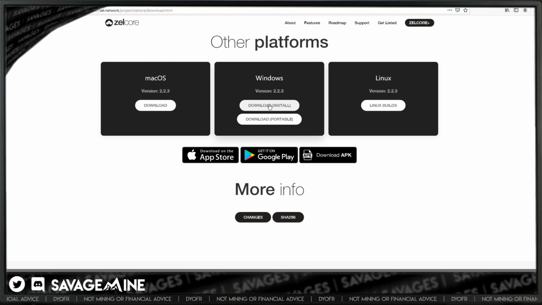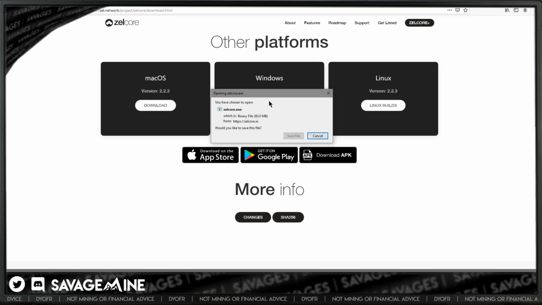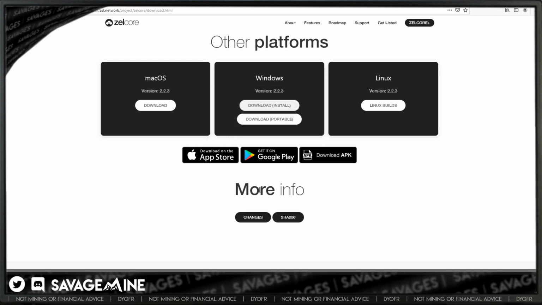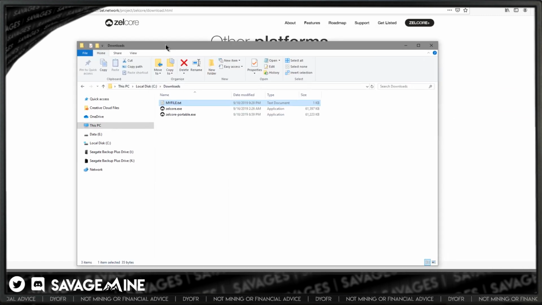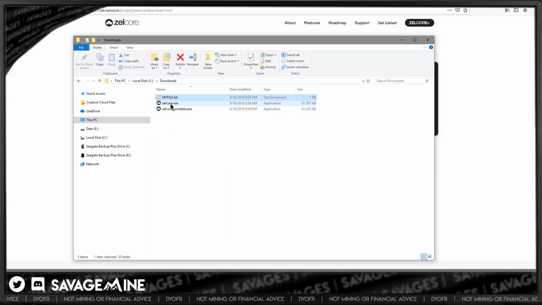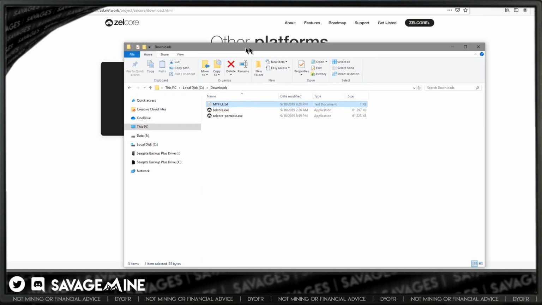So we're going to go to download, and then we want to save the file. Actually, hang on a second. I've already got it downloaded, so I'm just going to open this up. So here is Zelcore. This is the one I downloaded from their website earlier. It's not really going to matter. I could go through the process, but it'll take a minute to download it, so I don't want to worry about doing that right now, since I already did it.